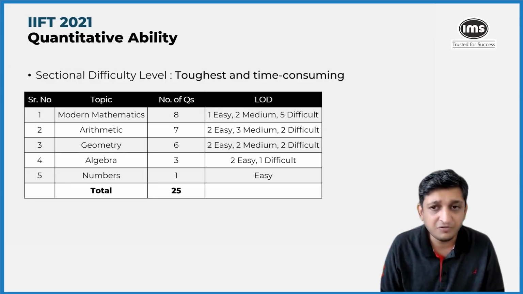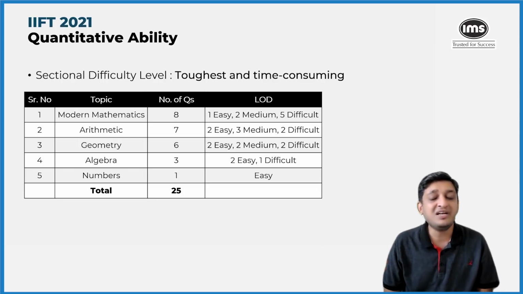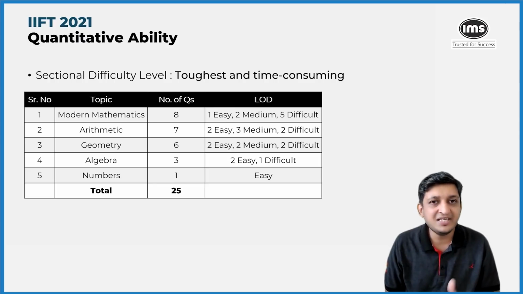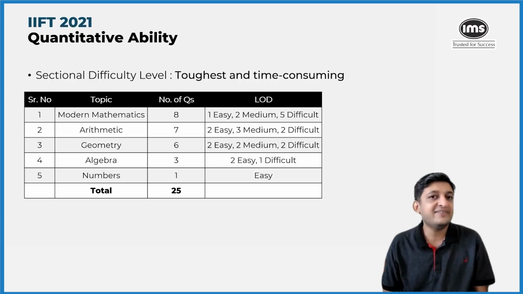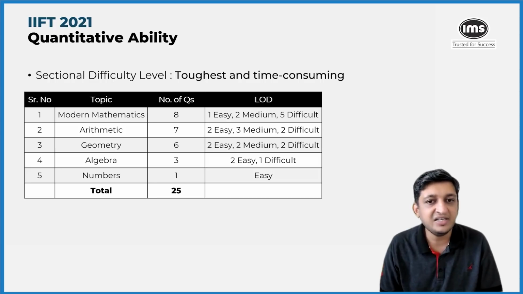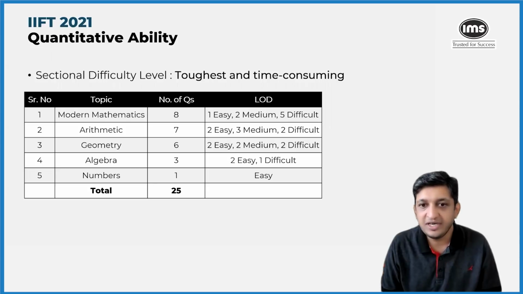So if you look at the number of questions, there were 8 questions that were present, out of which 7 could have been classified as being moderate or difficult. So there were absolutely no easy pickings when it came to this particular topic. If you look at arithmetic as well, out of the 7 questions that can be classified under arithmetic, only 2 were easy. Out of the 6 questions from geometry, only 2 were easy.